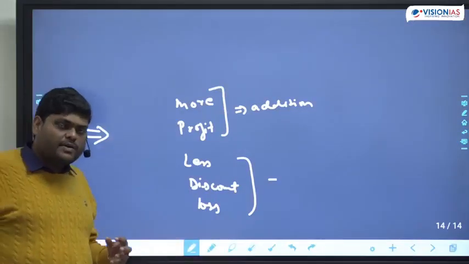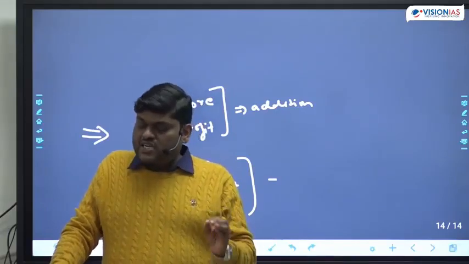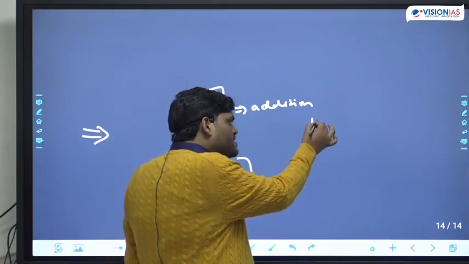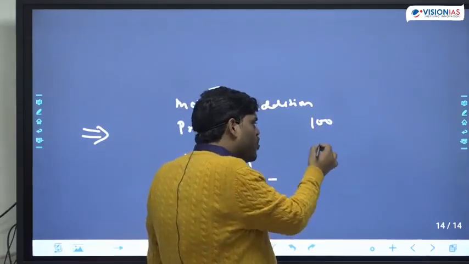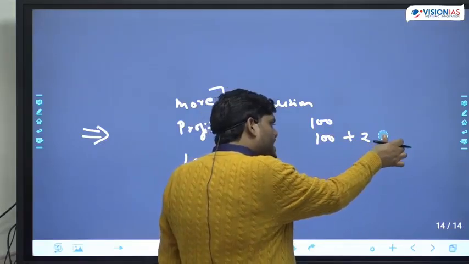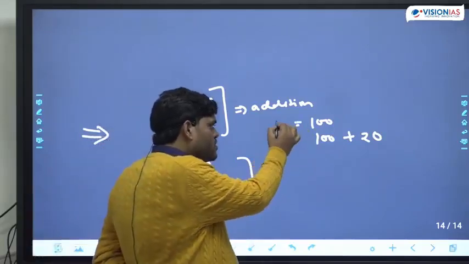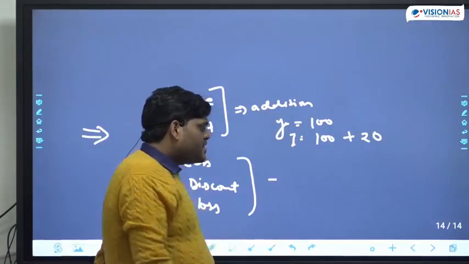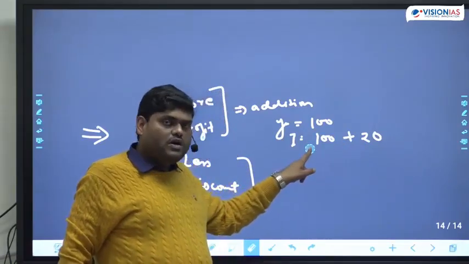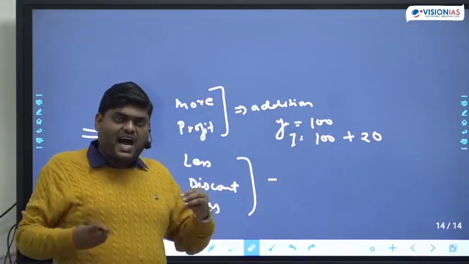Suppose I am saying I have 20 rupees more than you. What is the meaning of this? Suppose you have 100 rupees. So I have 20 rupees more. Understand this statement. You have 100, I have 20 more. So the simple meaning is I have 120 rupees.